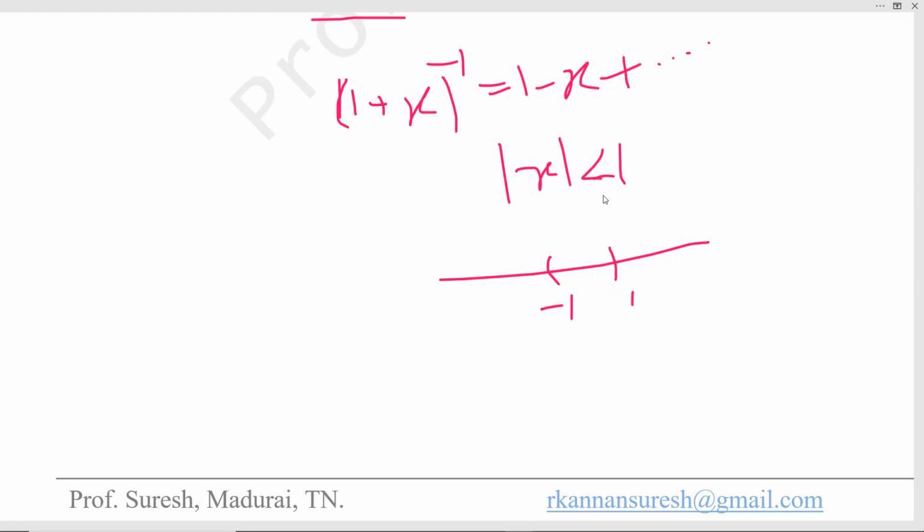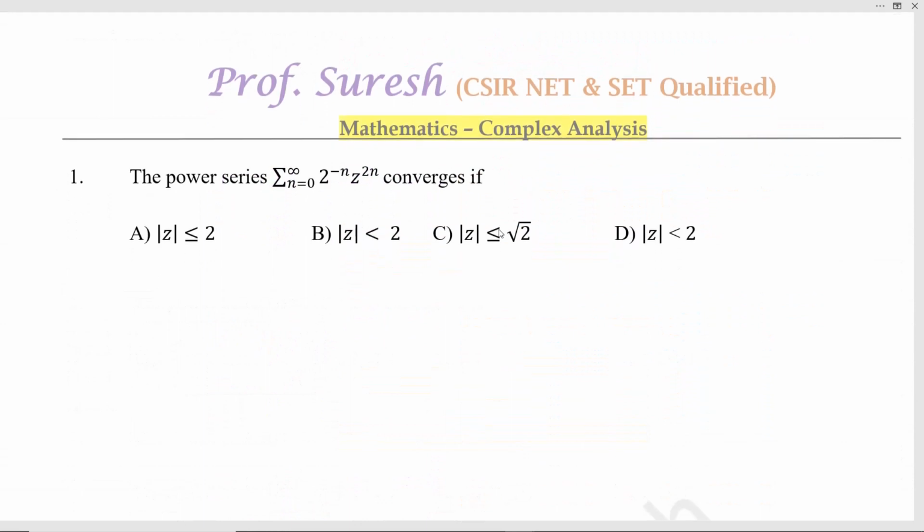Outside modulus of x less than 1, the series diverges. So this is the point 0, and this is the radius. This is called the radius of convergence, and the minus 1 to plus 1 region is called the region of convergence. So we already know this concept, without knowing the name radius of convergence, from school level itself. Let us see the questions.